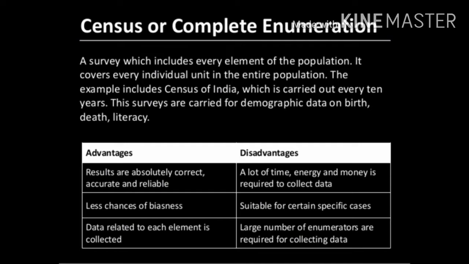So why do we take census? To know the population of a country, to know the literacy rate or employment or life expectancy. For all these purposes we usually take census. The essential feature of this method is that it covers every individual unit in the entire population. So each and every individual will be included in the census survey. You cannot select some and leave out the others.